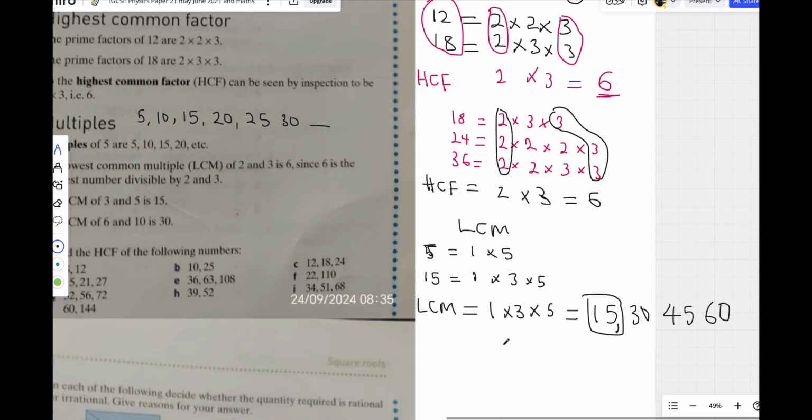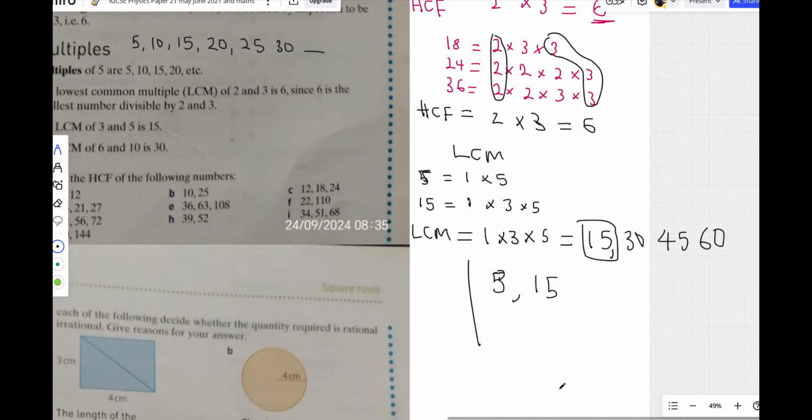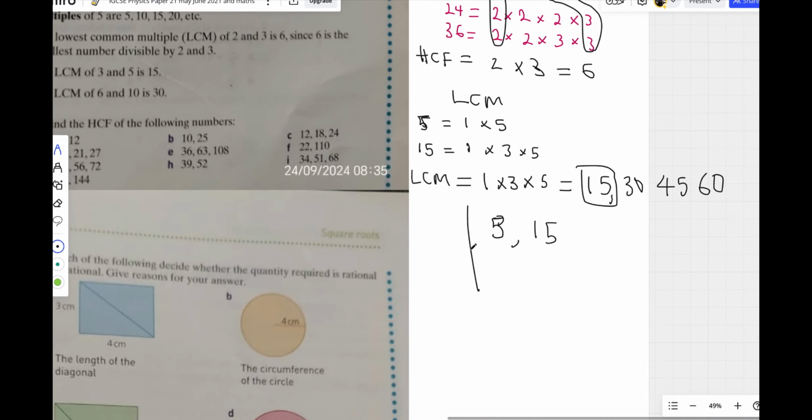Another way to do it, which I think is the easiest way for some students, is you write 5 and 15 like this, and you divide both of them simultaneously. You ask, what can go here? 3 can go, right? So I start with 3. 3 cannot go into 5, so I bring 5 down because it cannot be divided by 3. But 15 can be divided by 3. 15 divided by 3, I write 5.